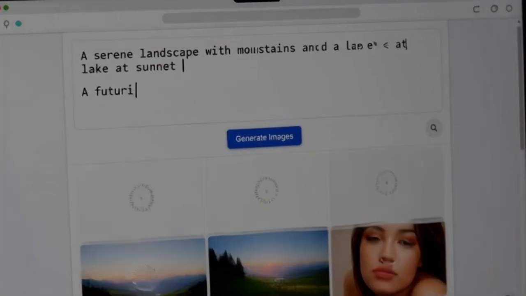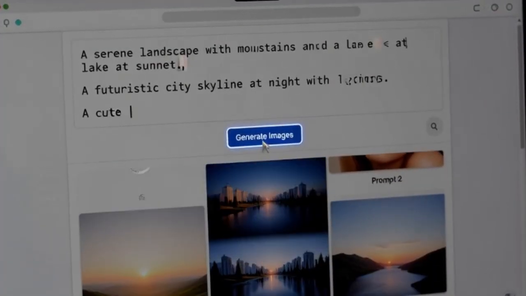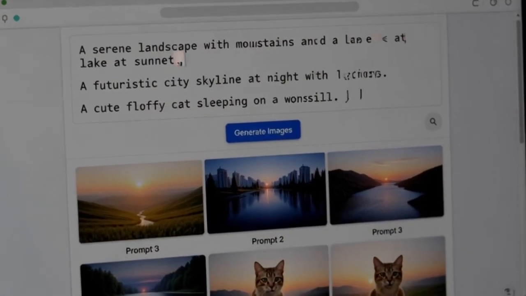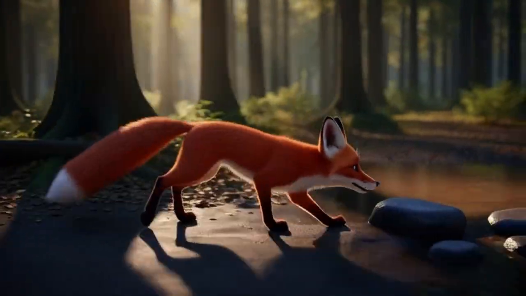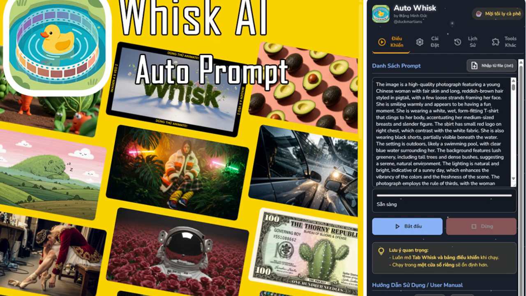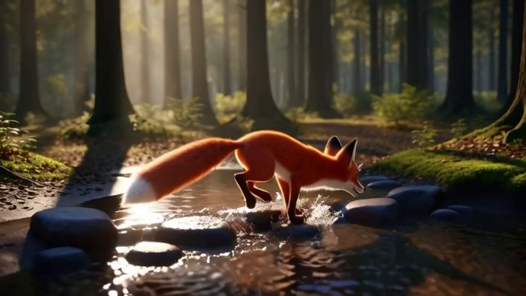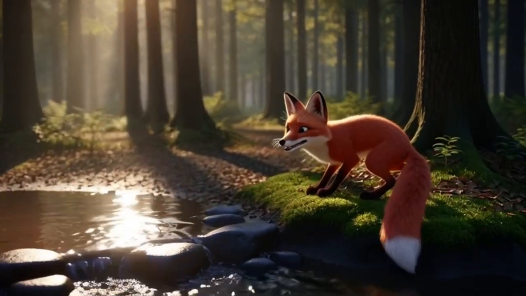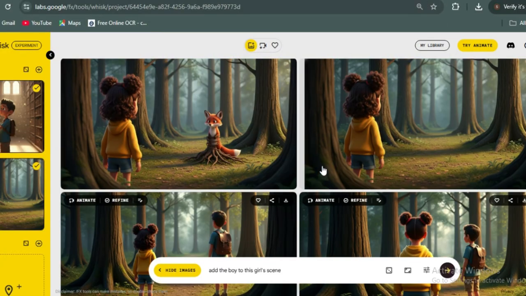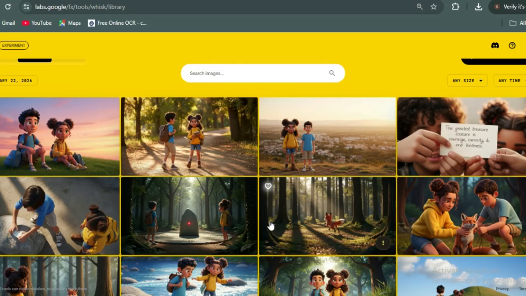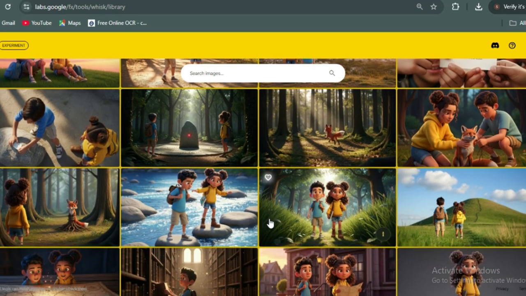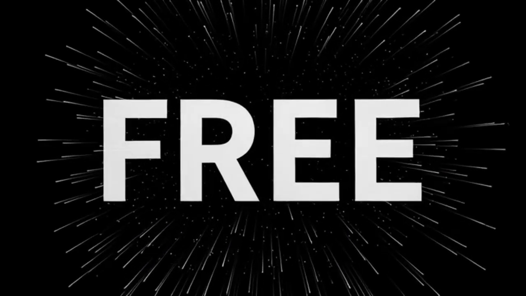So instead of you copying or generating your images one after the other, which takes a lot of time and much stress, with this automatic generation that I'll be showing you today, you'll be able to achieve this all in one click. And this can generate for you up to 100 scenes at a go without stress. Another good part is that it is free of charge.